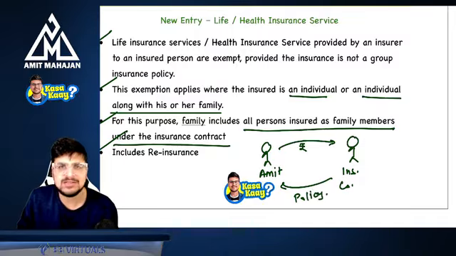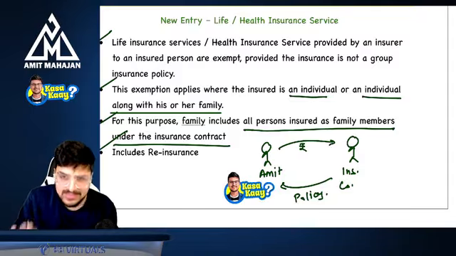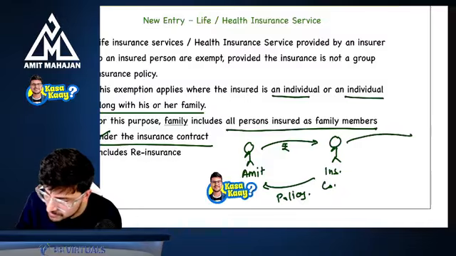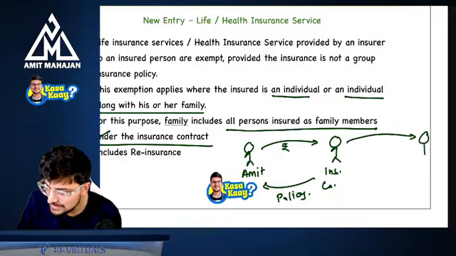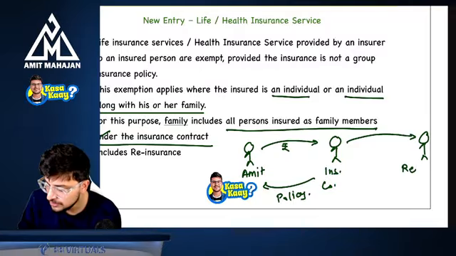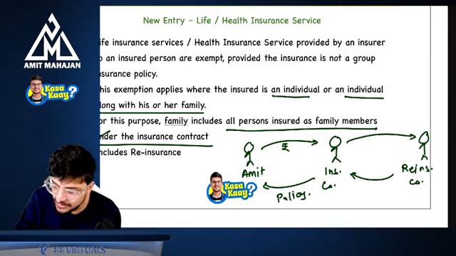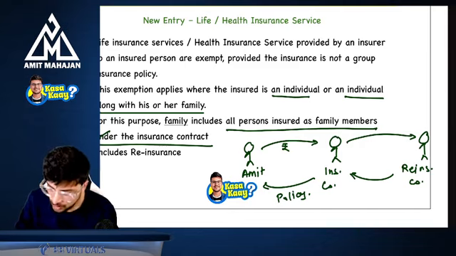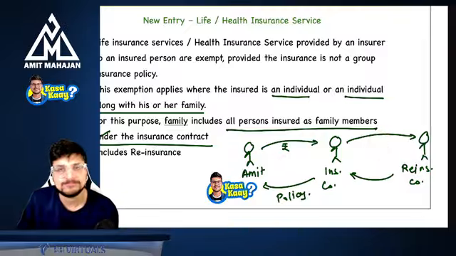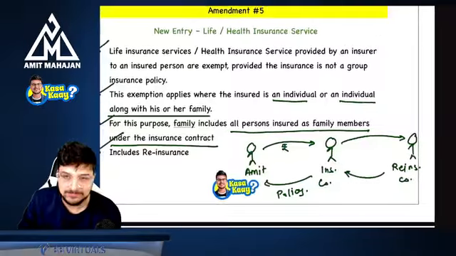Now, this insurance company is not sure about its own liquidity. That's why this insurance company is asking another person, this is your reinsurance company. Now, the reinsurance company is insuring this insurance company, right? So, if this is exempt, then automatically this will also be exempt. This is what they are saying.